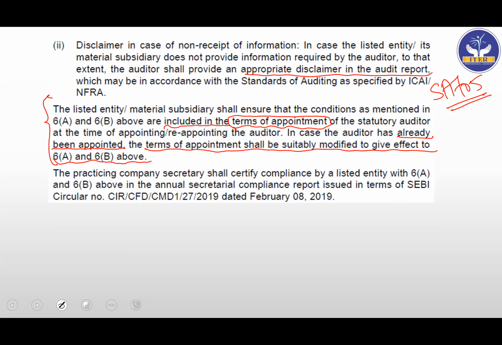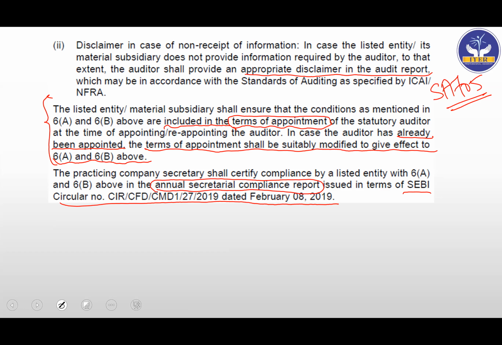705 is very easy because you have already done 705 earlier, so you will be able to identify it in a much easier manner because it is now there in your bloodstream. So 705 is very simple. Next is the practicing company secretary shall certify compliance with the listed entity with 6A and 6B above in the annual secretarial compliance report issued in SEBI circular CIR CFD CMD 1, sorry, 27 2019, dated February 8 2019. Okay, so now this annual secretarial compliance report,